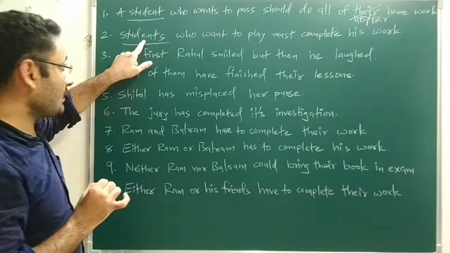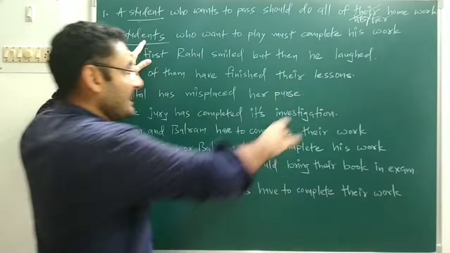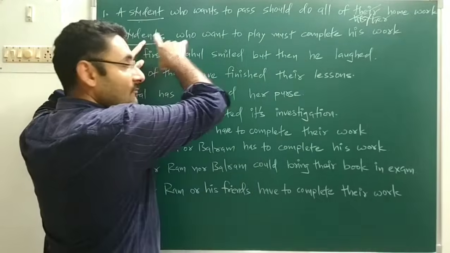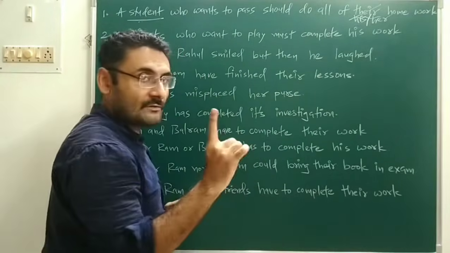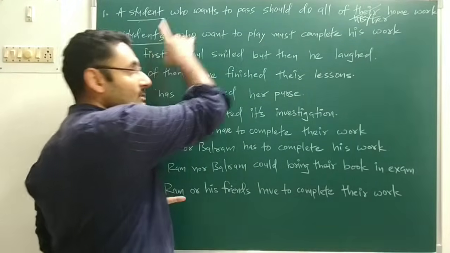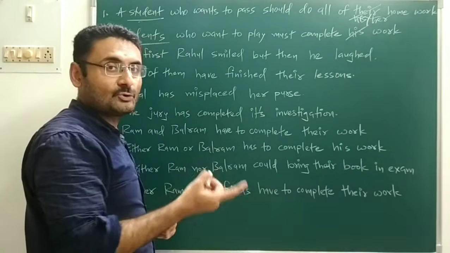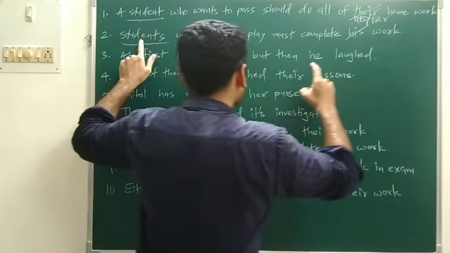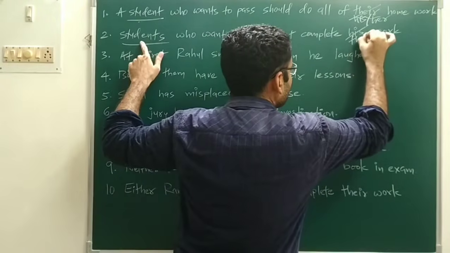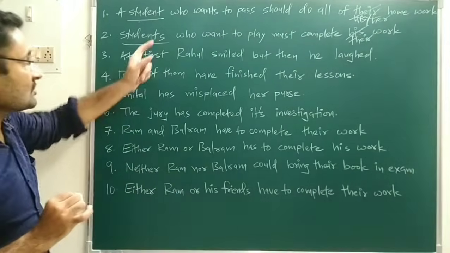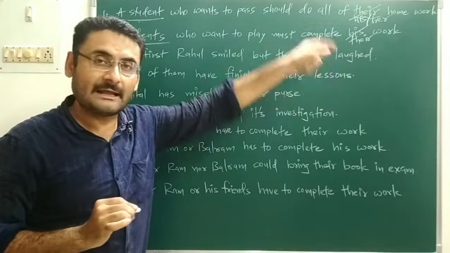But over here, the noun is in plural form and the pronoun is in singular form. If the noun is plural, the pronoun must be plural. So you cannot use his, you have to use a plural pronoun. Plural pronoun will be what? Their work. So, students who want to play must complete their work.